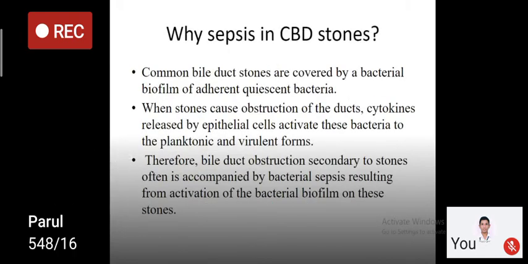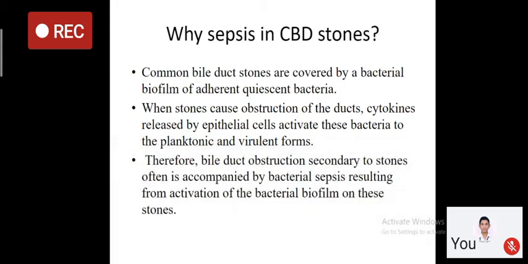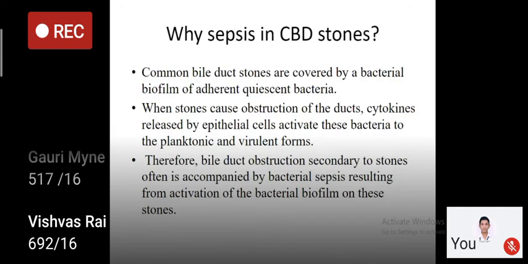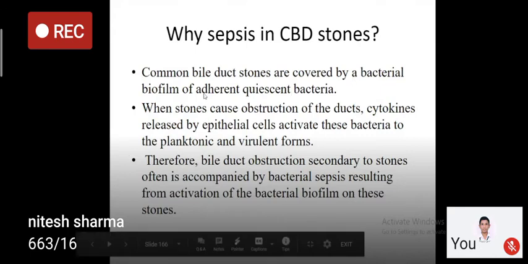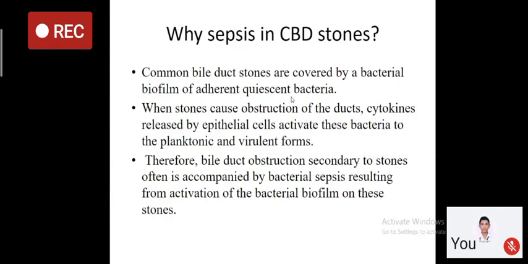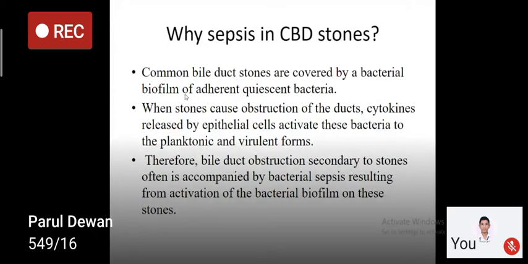So now coming to the question, why is sepsis there in CBD stone and not there in malignant obstruction? This is because common bile duct stones are covered by a bacterial biofilm of adherent quiescent bacteria. So the outer covering of the CBD stones is a bacterial biofilm, and this biofilm is quiescent.